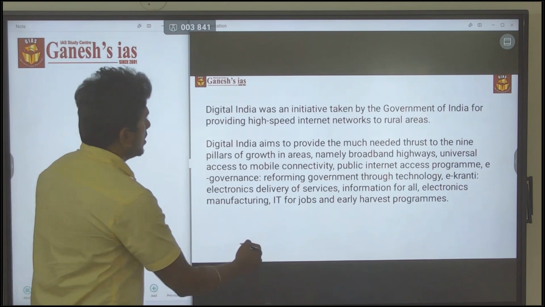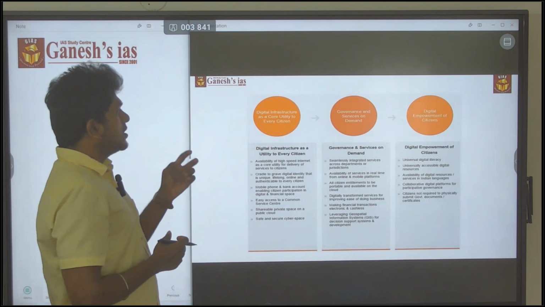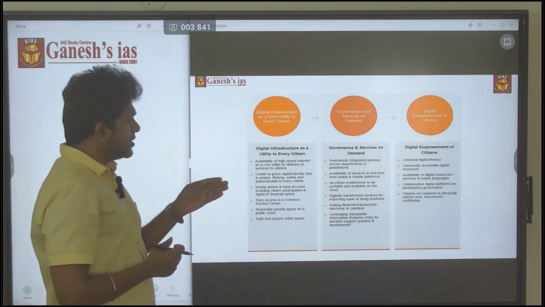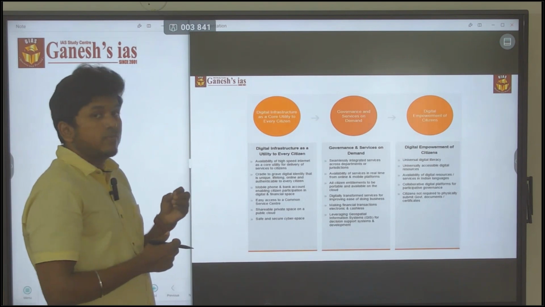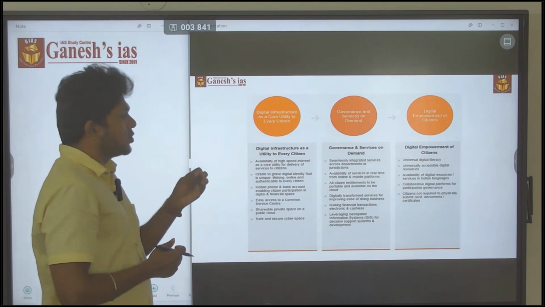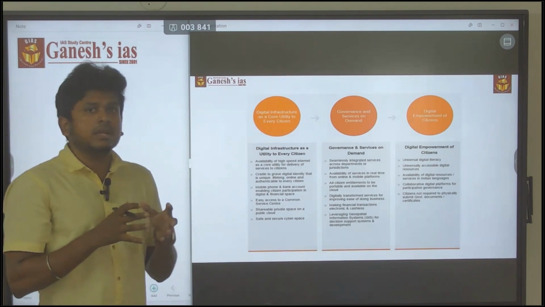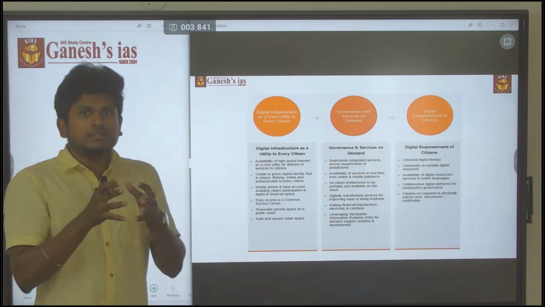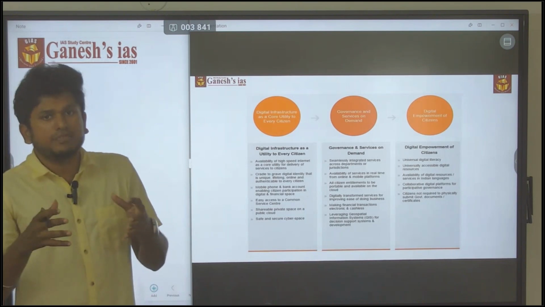Other than that, what are the main motives behind this? Digital infrastructure as a core utility. The digital identity is unique, lifelong, and online authentication for every citizen. And availability of high-speed internet as a core utility for the delivery of services. So this is purely focused on increasing digital accessibility, and also decreasing the digital knowledge gap between the people.